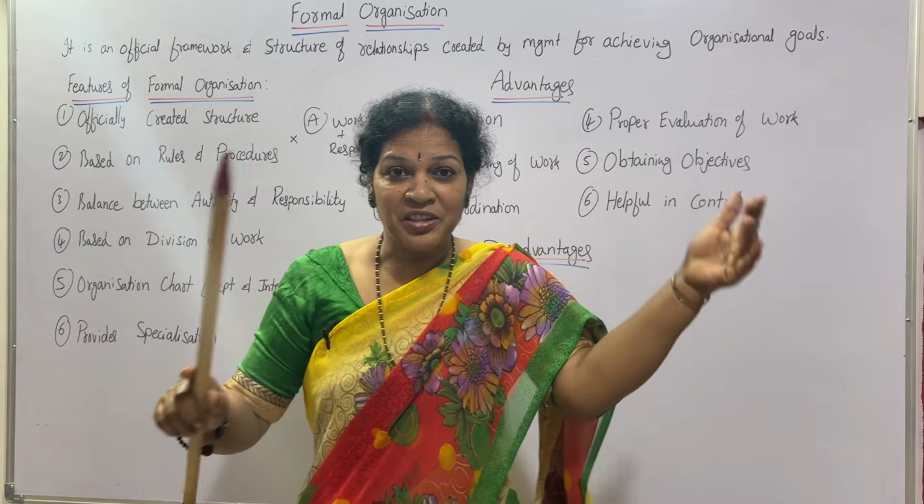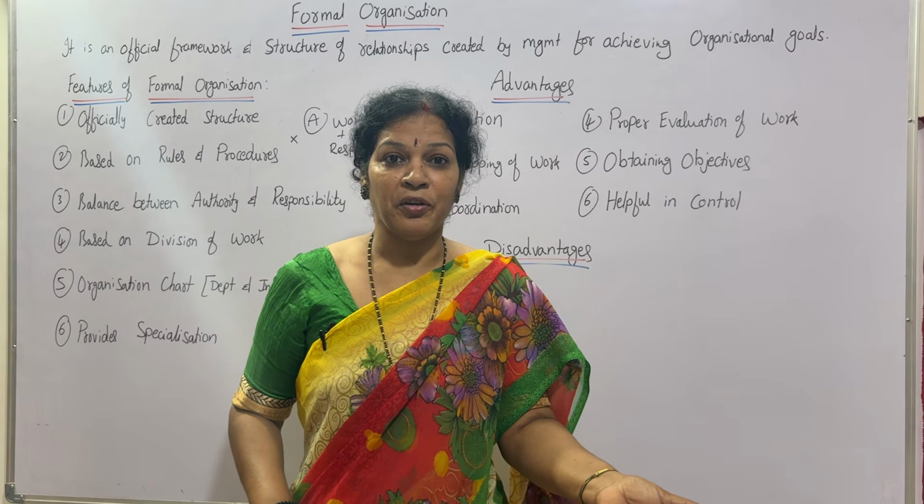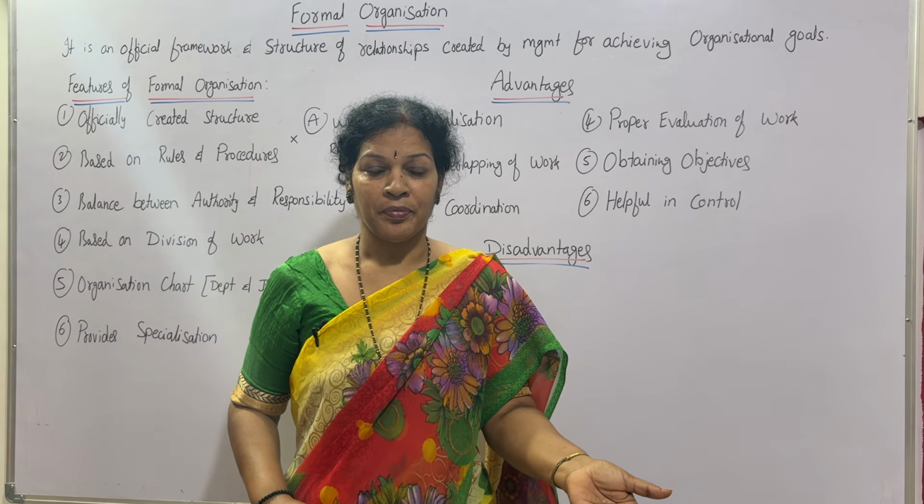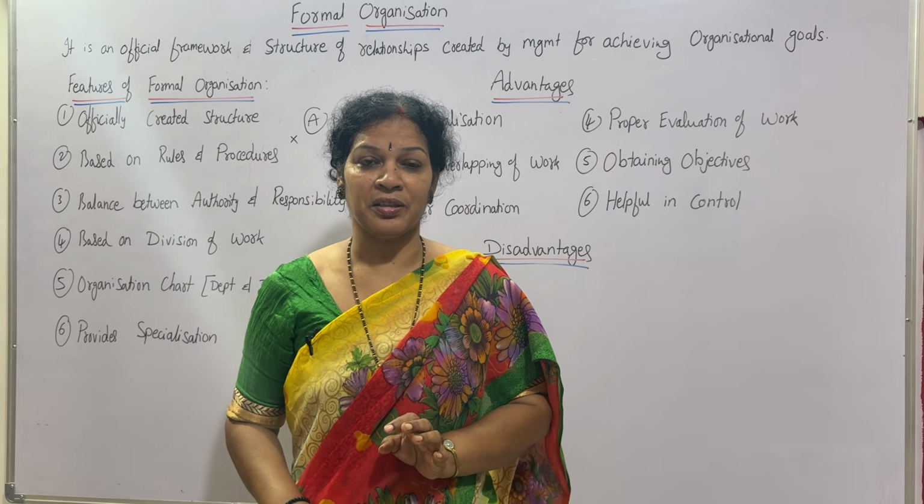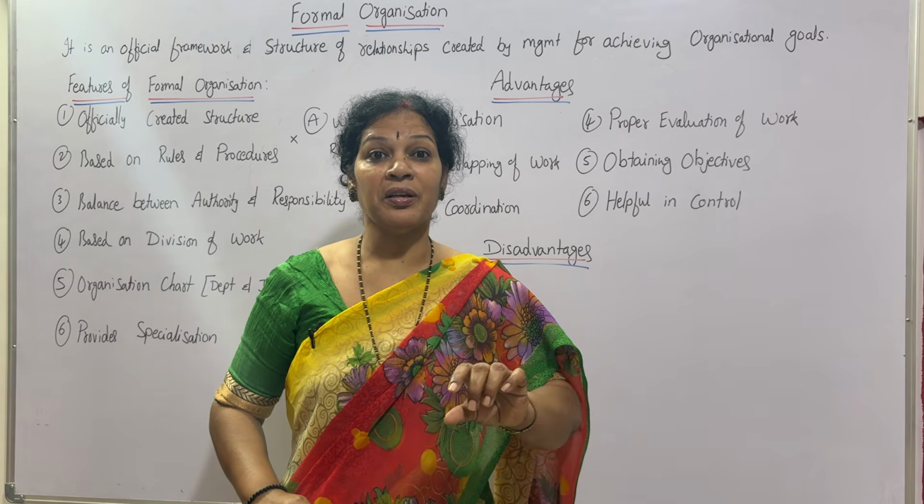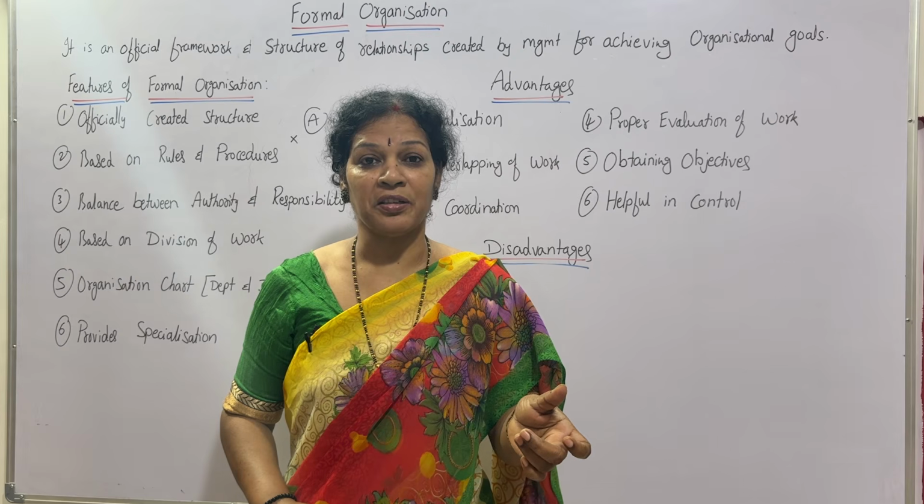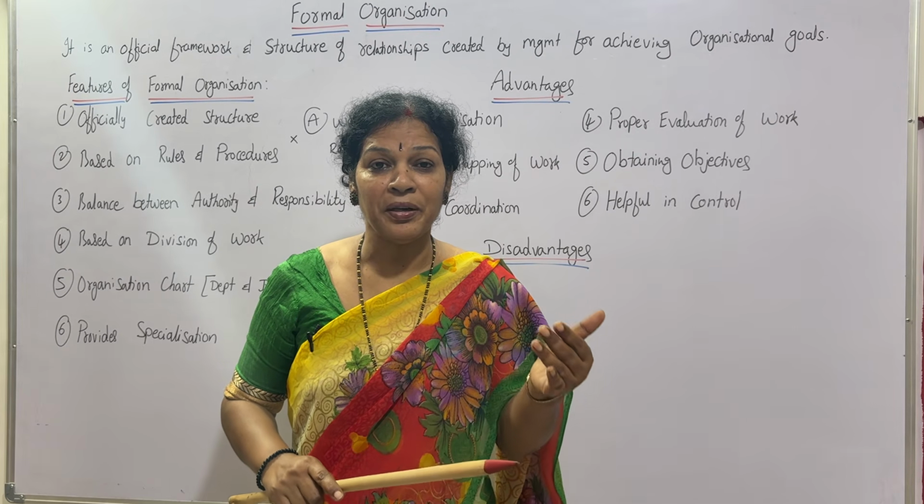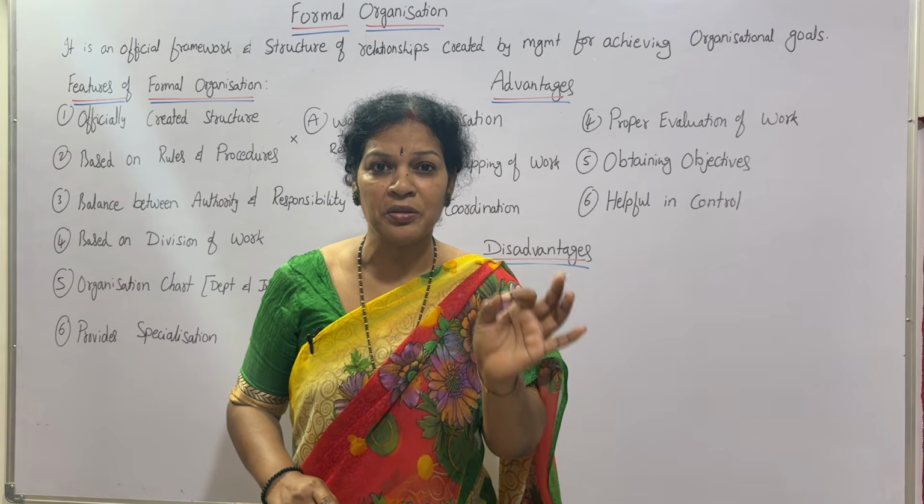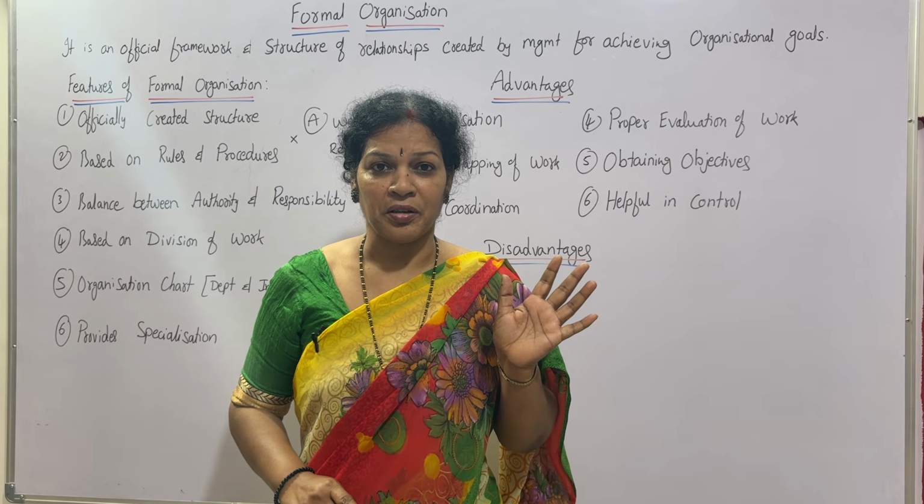Here, based on the objectives, we are going for formal organization. As per the objectives of the organization, division of the work is given. As per the division of the work, authority and responsibility are given. Everything is interrelated. Why is it interrelated? What we are doing here is just to achieve the objectives of the organization.